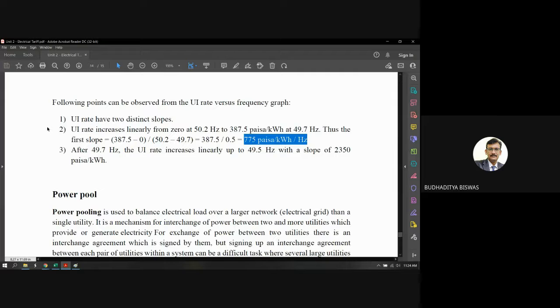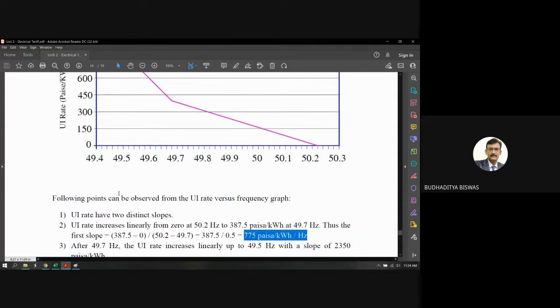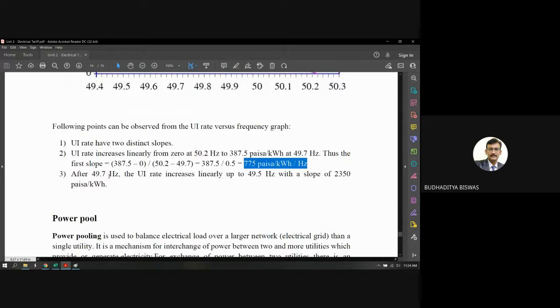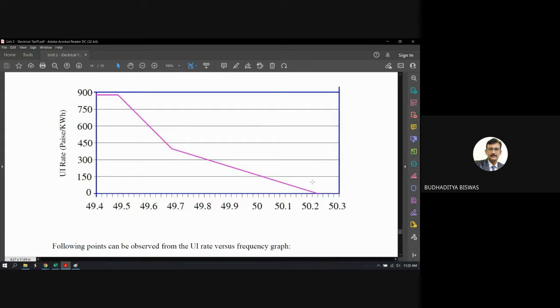For the second slope, after the frequency changes from 49.7 to 49.5, the UI rate increases linearly up to 49.5 with a slope of 2350 paisa per kilowatt hour. So you see that when the frequency deteriorates much more, the price is also high.